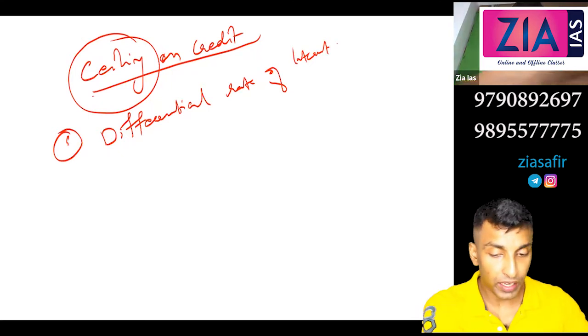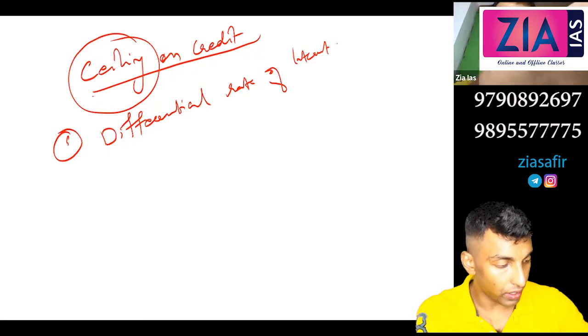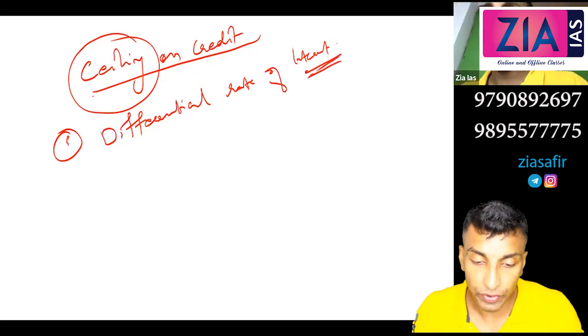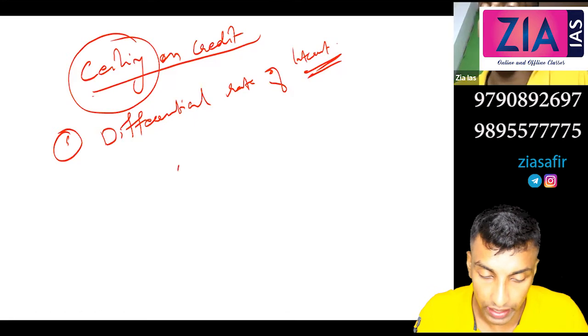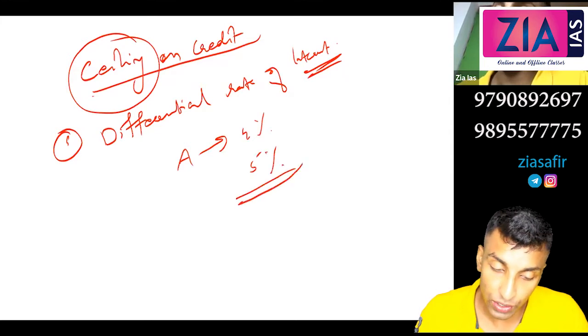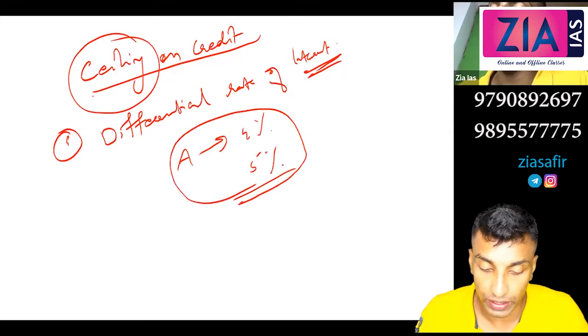So the ceiling on interest will be different for different sectors. For let's say agriculture, it can be maybe 4%. For some other sector, it can be 5%. So it is based on the ceiling on interest for different sectors.